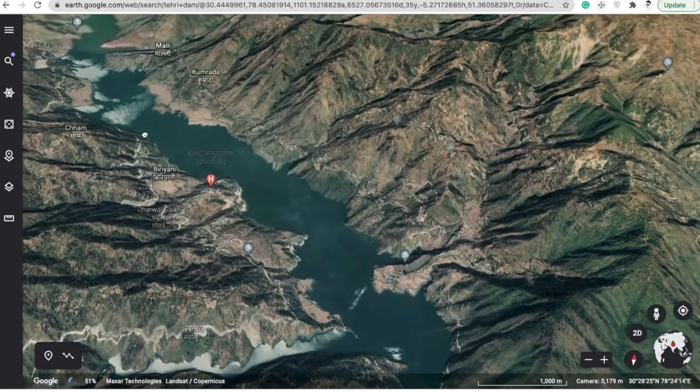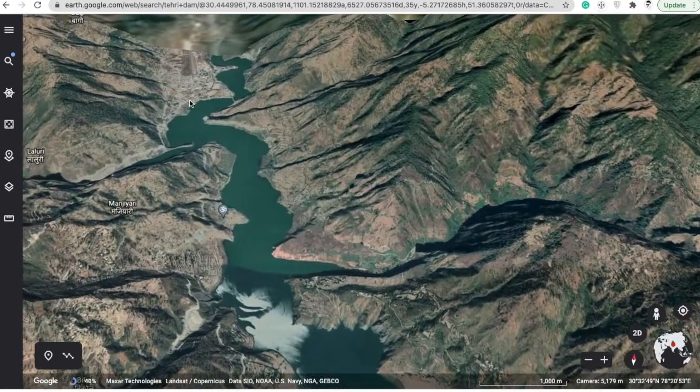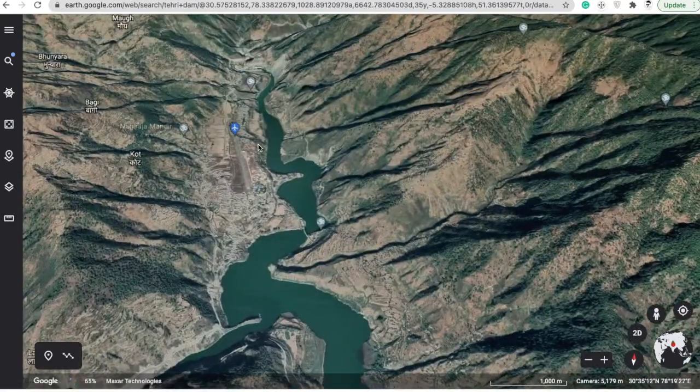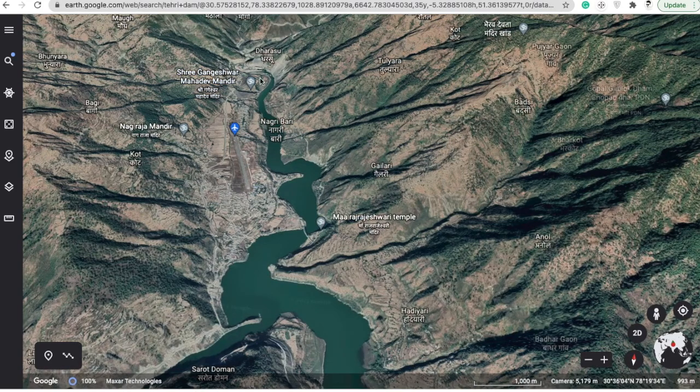Even in this region you can see it is all water. A few decades back you had glaciers in this region, but right now it's all water, and we know the albedo of water is very low, only 5%.